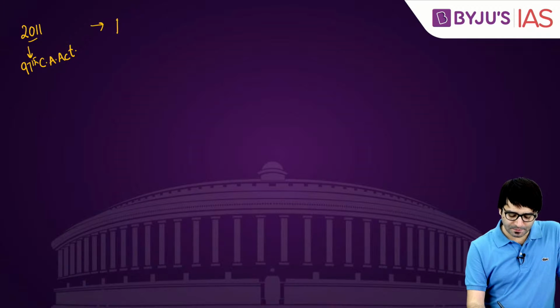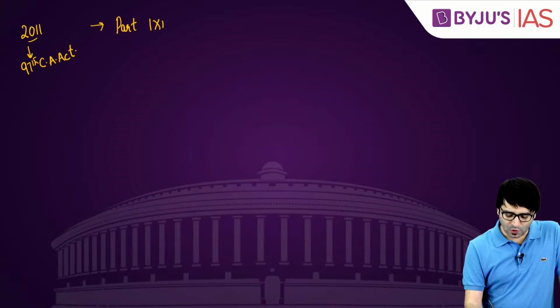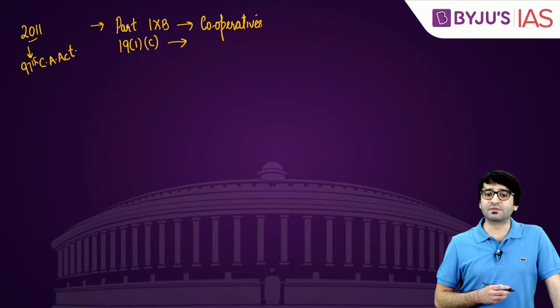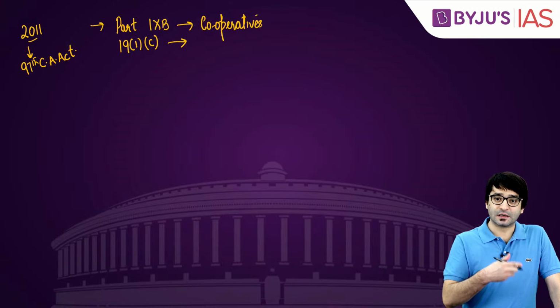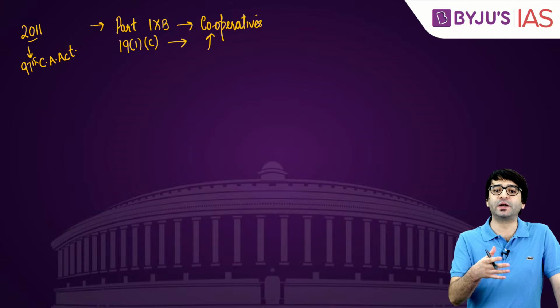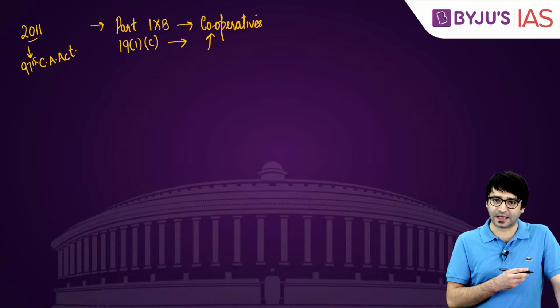The year was 2011, the 97th Constitutional Amendment Act was passed. Because of this constitutional amendment, what happened? Number 1, Part 9B was added to the Constitution, which deals with cooperatives. Also, Article 19(1)(c) was added, which gives a fundamental right to every single citizen of this country that you can form unions, associations, as well as cooperative societies. So forming a cooperative society is a fundamental right under Article 19.